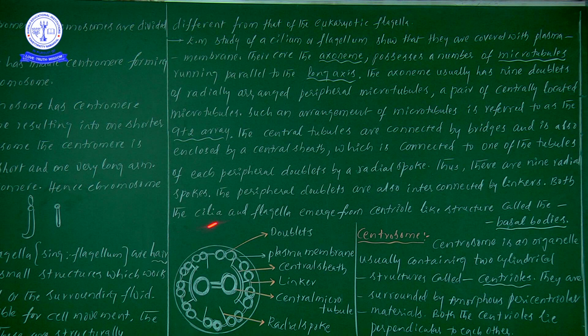Now let us see the diagrammatical explanation. Once the diagram explanation is completed, let us focus on the information. I will explain it easily, so there is no need to get confused. Listen carefully. Now, one by one: there is an outer line, and this outer line is the plasma membrane. This is the first thing to be discussed.